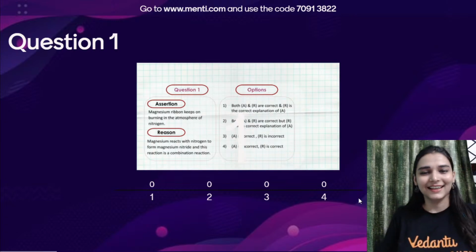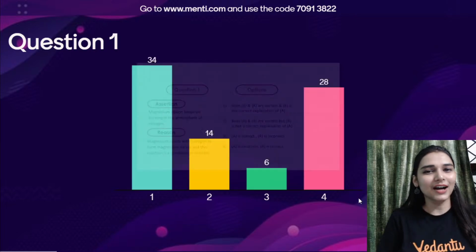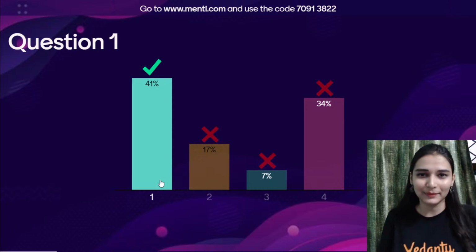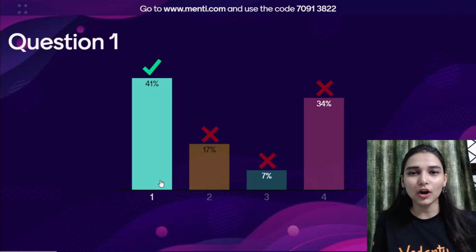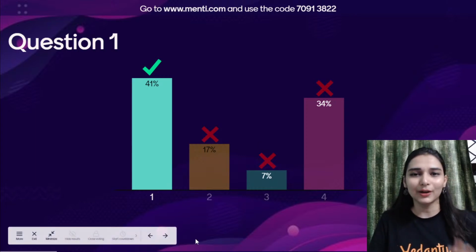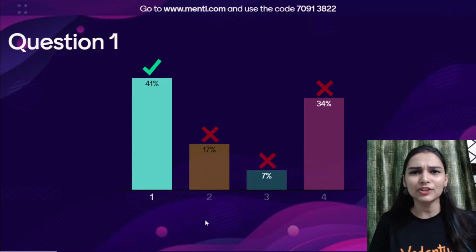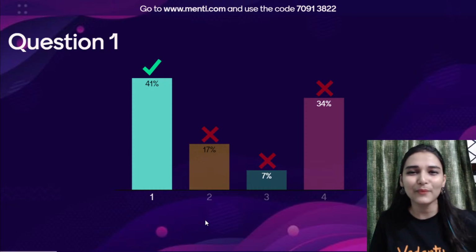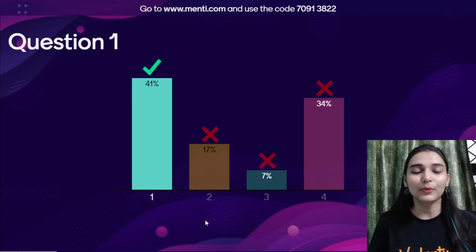Very good. Okay, let's check the answer to the first question. Not bad, but a lot of you have marked the second option. Listen to me carefully, okay? Whenever you people talk about burning of magnesium, you don't read the entire question. You only read burning of magnesium, then a reaction hits your mind, that is magnesium reacts with oxygen to form magnesium oxide, because that is the only reaction which you keep on studying. But magnesium can also react in the presence of nitrogen. It can burn in the presence of nitrogen.